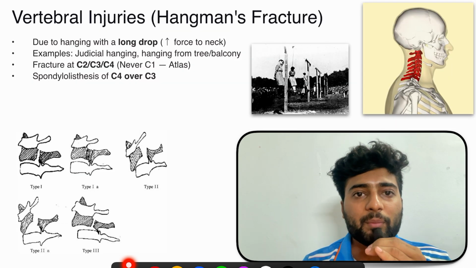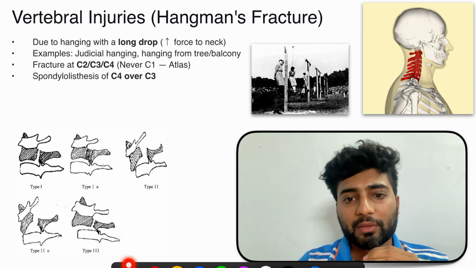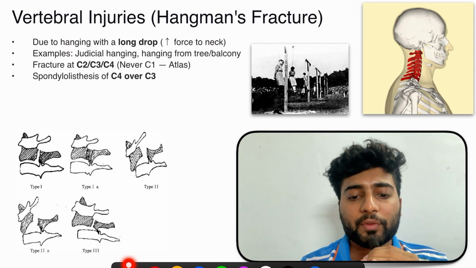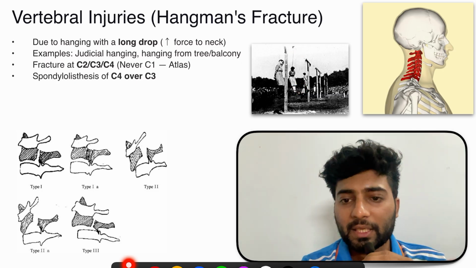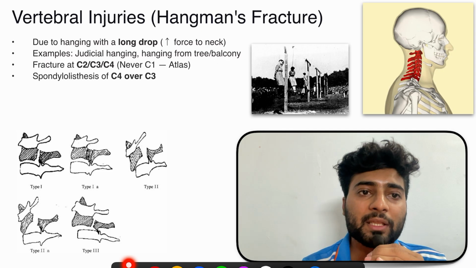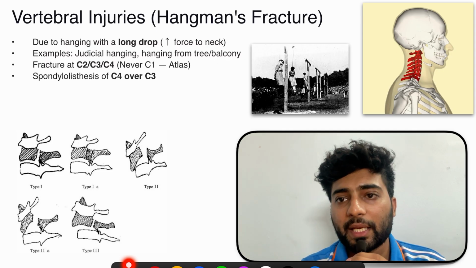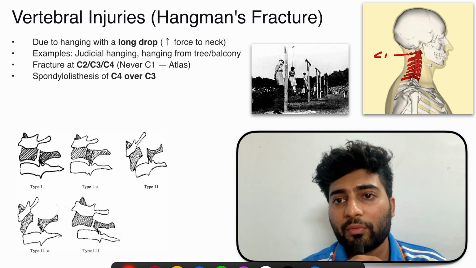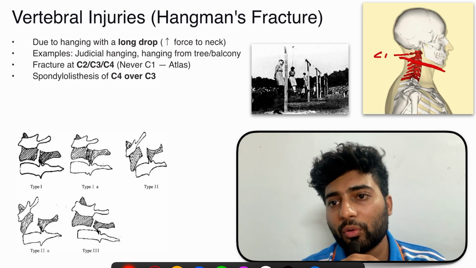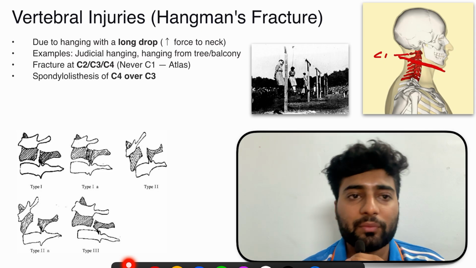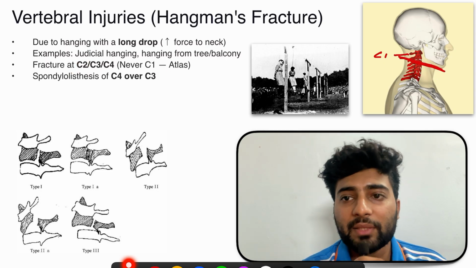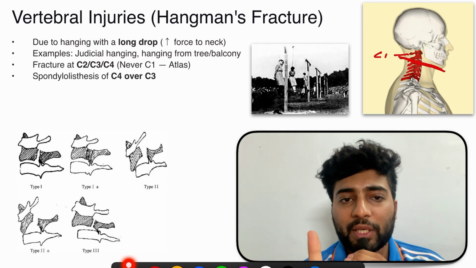Now vertebral injuries in hangman fracture. See, what is hangman fracture? We know hangman fracture is a fracture of the cervical vertebrae. When the person is subjected to a fall from a height, then more than 30 kgs of force will break the cervical vertebrae. Now let's look at this diagram. See, this is C1, the first vertebra. Now the rope will be somewhere over here. So do you think C1 will be broken? No, C1 is never broken in hangman fracture. The vertebrae that are broken are C2, C3 and C4. So we'll have fracture at C2, C3, C4 but never C1, because it is above in the upper side. So it is never broken.